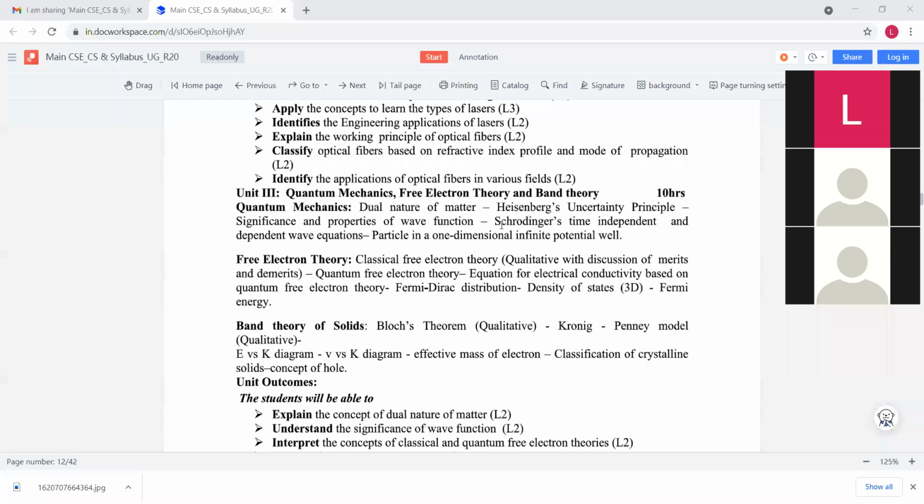Next we discuss a very important topic from the exam point of view, that is Schrodinger's time independent and Schrodinger's time dependent wave equations. And finally, the last concept is the particle in a one-dimensional infinite potential well. So these 3 topics are very important from the exam point of view: Schrodinger's time independent and time dependent wave equations, and the particle in a one-dimensional infinite potential well.